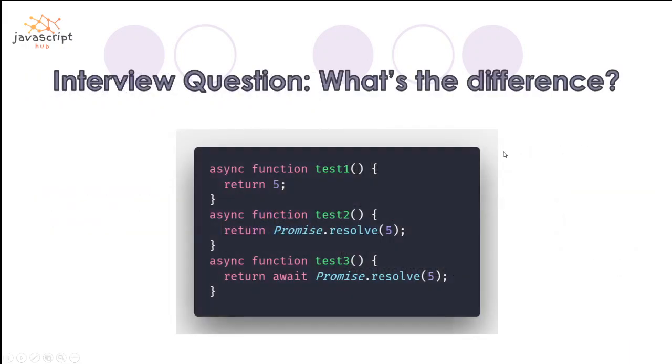So I think that's pretty much from my side, but I'm going to put up one question for you guys, and let me know the answer. The question is: I'm using the async function, but here I'm passing a value, 5, which is an integer type. Here I am using the Promise.resolve method with the value 5, and here I am using the await keyword with Promise.resolve and 5. What is the difference between all of them? I am going to see your answers in the comment section below.